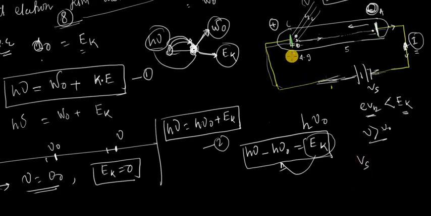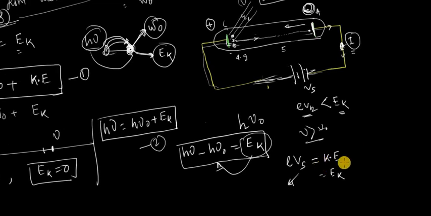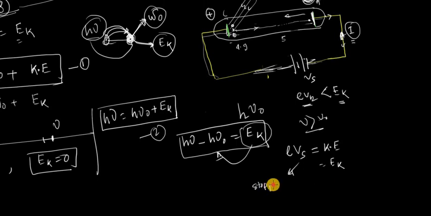The amount of energy when the electron moves against this potential is eVs. This is work done against the potential. If this work done against the potential is at least equal to its initial kinetic energy, then we can say the electron will not reach the anode and the current will stop. That's why this potential Vs is called the stopping potential, because it stops the electron reaching the anode and ultimately the current stops.